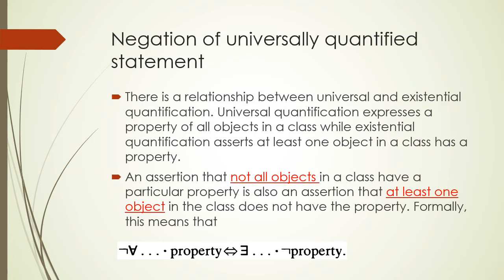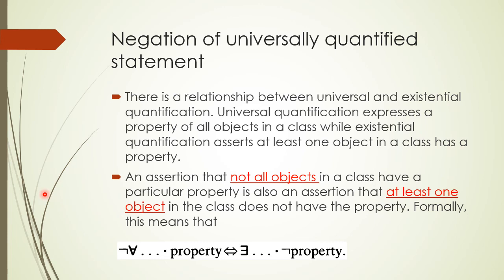Friends, let us consider an example of the predicate with the universal quantification that all the values in the domain are greater than 10. If we want to negate this universal quantifier statement, then we must say that at least one value in the domain is less than 10.